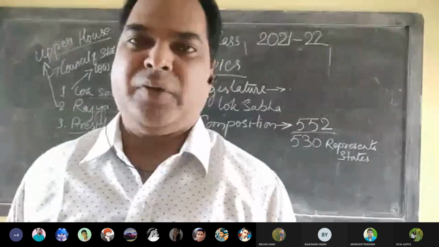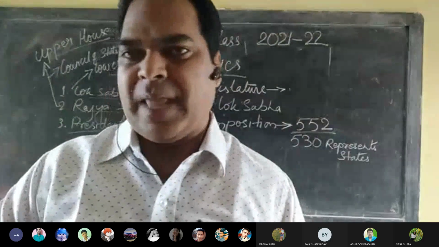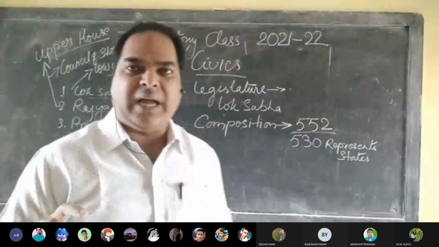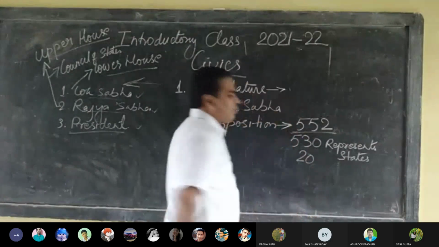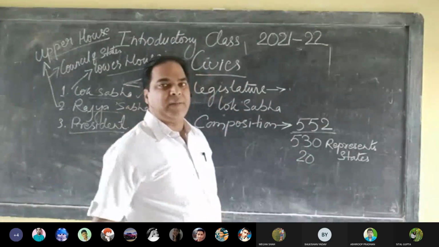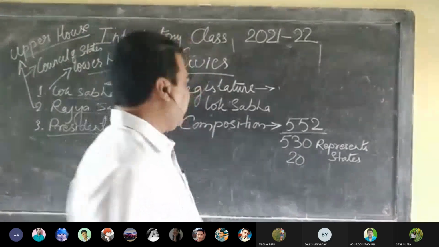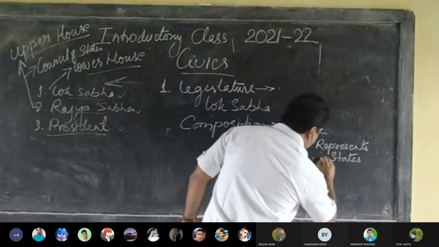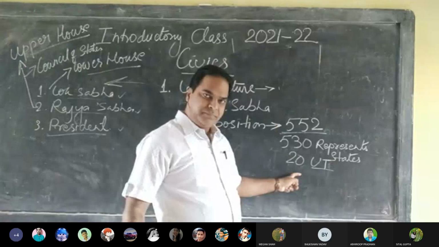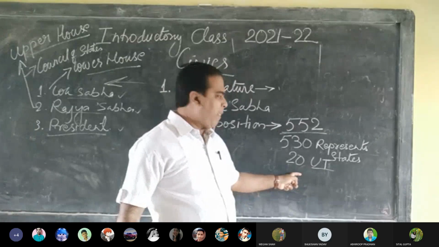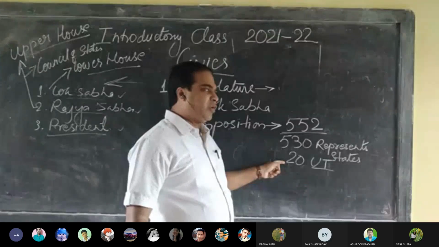If you have the book in front of you, you can see different states. The numbers are different. The highest number comes from Uttar Pradesh. And not more than 20 represent the union territories. Did you understand? Yes, sir. 530 represent the states, not more than 20 represent union territories.